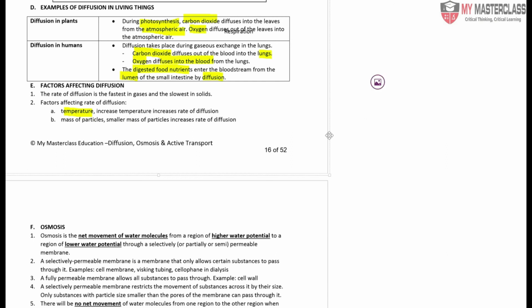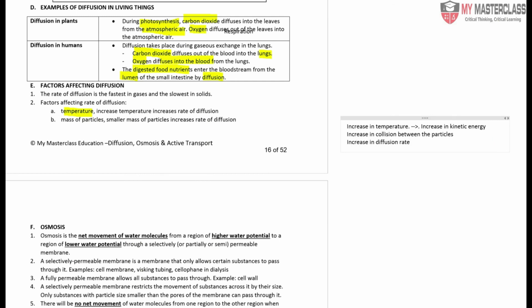You think in terms of kinetic energy and the particles. An increase in temperature will lead to an increase in kinetic energy. Recall that kinetic energy is the energy required for movement. Because there is an increase in kinetic energy, there will be an increase in collisions between the particles. Due to this increase in collisions, I will therefore have an increase in diffusion rate. So that's for the first part.